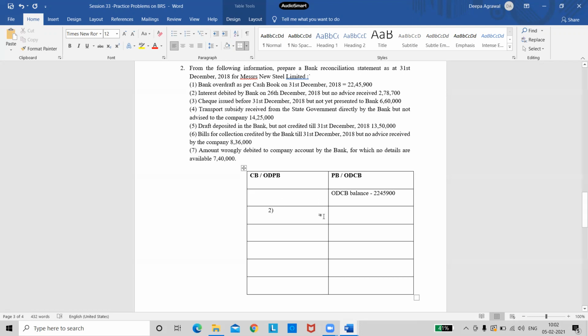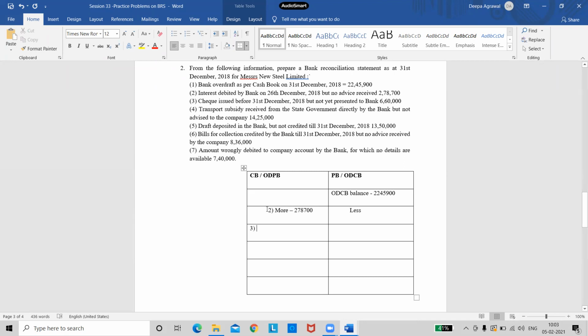So by recording this entry, is the passbook balance more or less? Less. Why will it be less? Because it is a payment. He said debited. Debit in passbook is your payments. So my cash book will be more, and I'll note down the amount 2,78,700. Right? So we'll move forward to the next transaction, the third one. Let's see the third transaction.